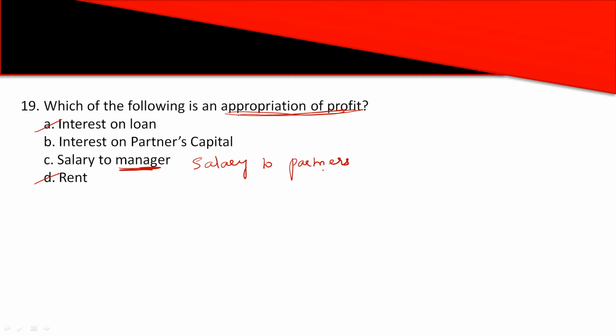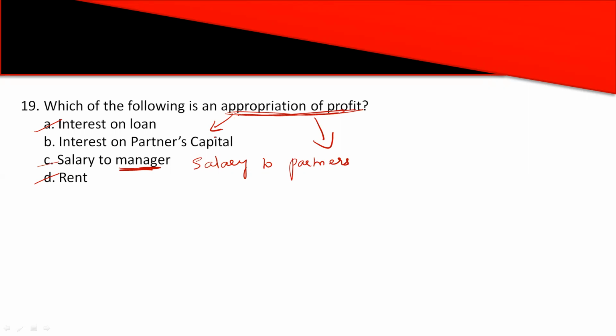When salary to partners is given, it is appropriation of profit. When salary to anybody other than a partner is given, it is a charge against profits. Even in case of loss, employees should be getting their salaries. Partners have to bear that loss. So salary to partners is appropriation of profit, and interest on partner's capital is appropriation of profit, but salary to manager is not. It's a charge against profit.